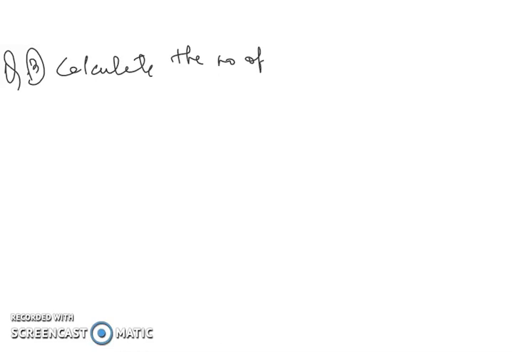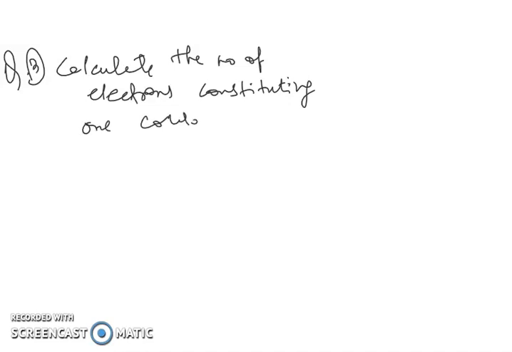Let us see one example. This is question number 3 of NCERT, page 2nd: calculate the number of electrons constituting 1 coulomb of charge.